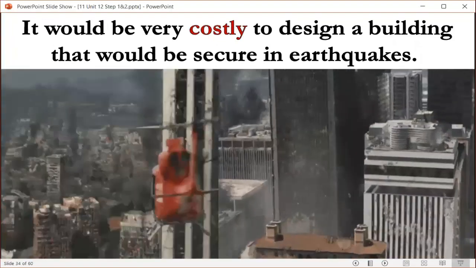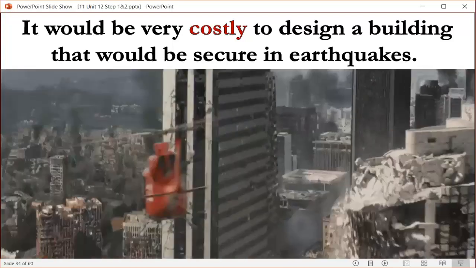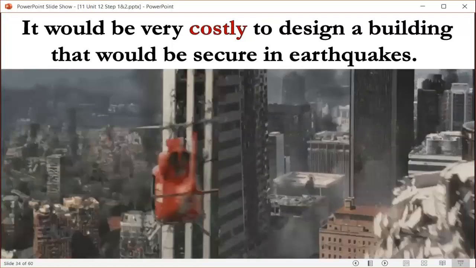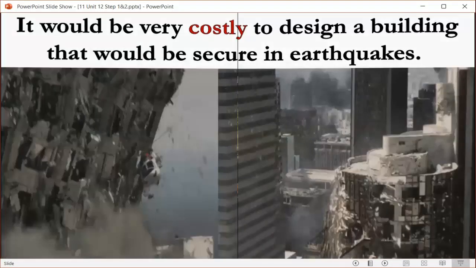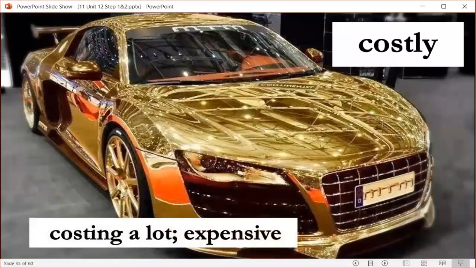The word costly. It would be very costly to design a building that would be secure in earthquakes. If you want to design a building like that, it will be costly. What about this car? Yes, it is very costly. Costly means costing a lot. It means expensive.